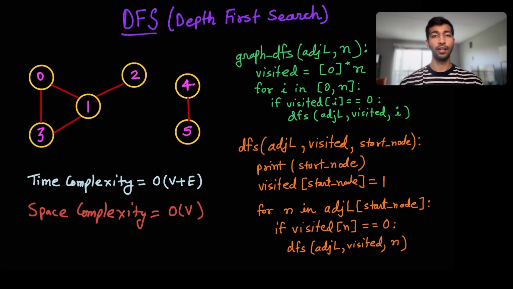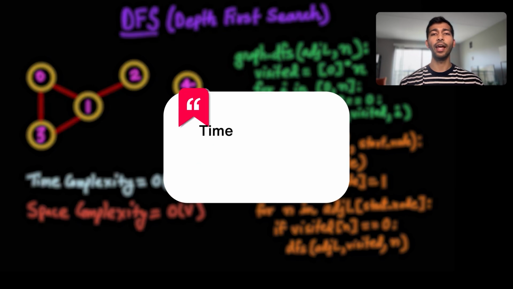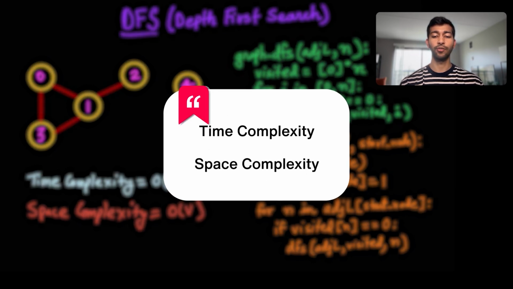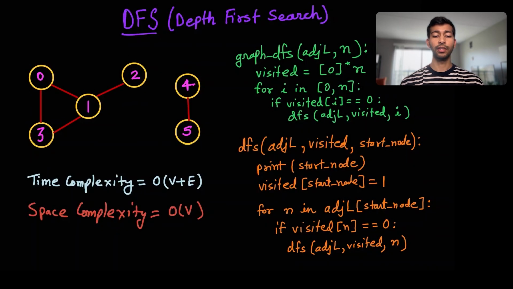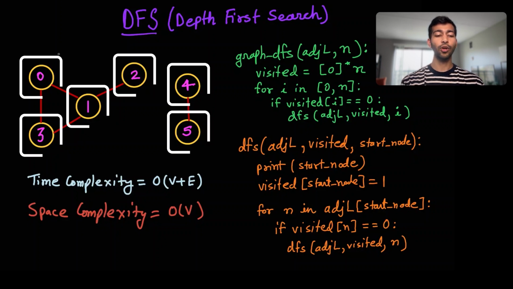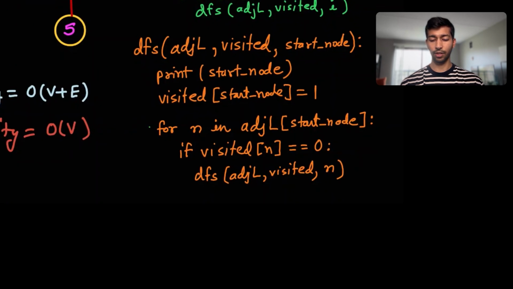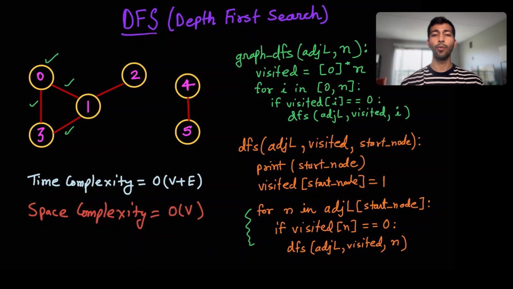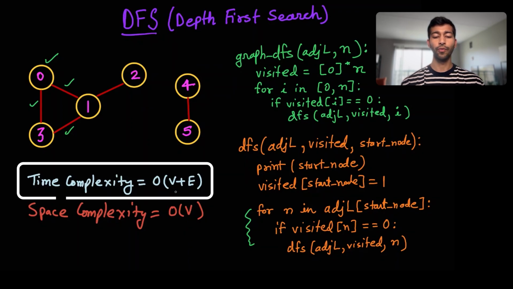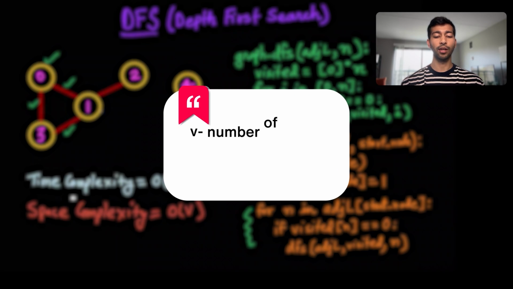Now, since we are already here, let's now talk about the time complexity and the space complexity for depth first search. Now, if you notice, in the whole DFS process, we are visiting each of the nodes only once, and we are checking each of these edges at least once when we are doing this step here. We're checking for the neighbors for each of the nodes. So that is why the time complexity comes out to be O of V plus E, where V is the number of nodes and E is the number of edges.